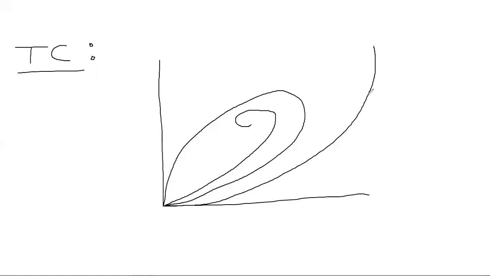Now this is the cubic parabola. This is the simple type of transition curve. This is the cubic parabola. As you all know, this is the spiral curve, right?